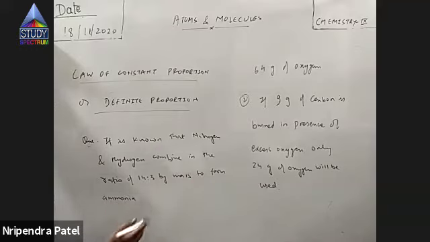Nitrogen and hydrogen, there are two elements. They combine in the fixed ratio, that is 14:3 by mass to form a compound known as ammonia, right?